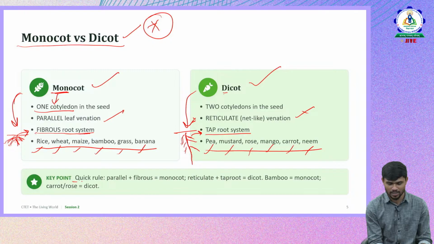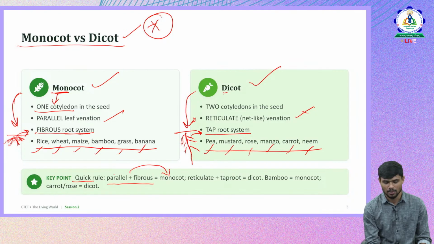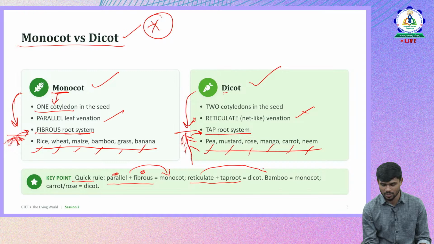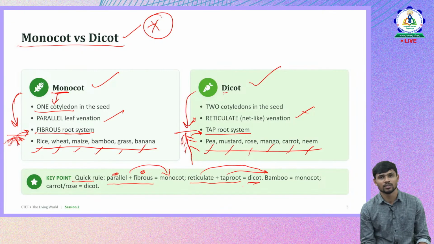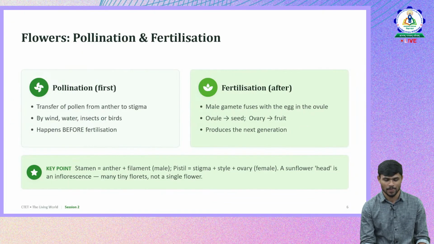So a quick rule you can have: parallel plus fibrous means monocot. Parallel venation and fibrous root system means monocot. If it is reticulate and taproot system, it is dicot. This is how we have to remember.